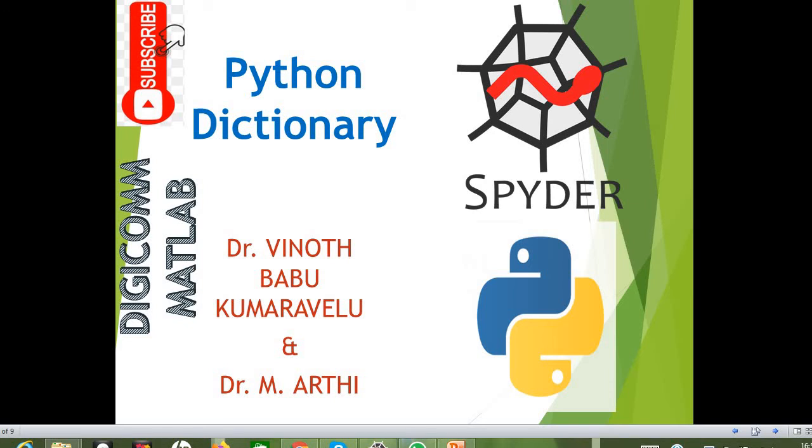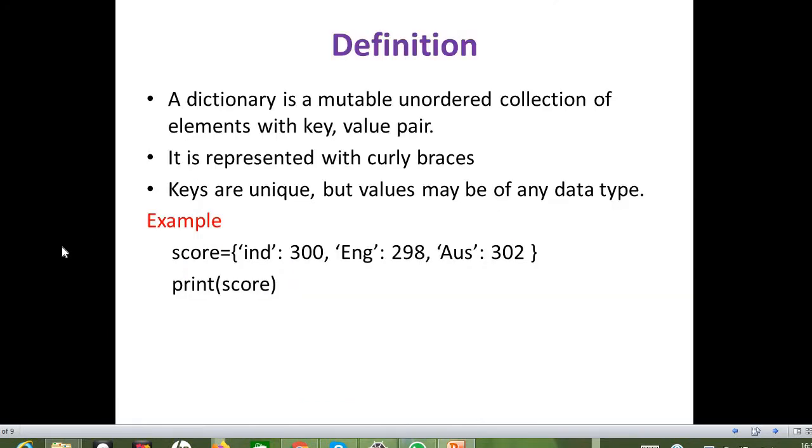Hello everyone. In this video, let us discuss Python dictionaries. As we have seen in the previous videos like strings and tuples, we need to discuss what type of concept this dictionary is. A dictionary is a mutable, unordered collection of elements which is represented with key value pairs.